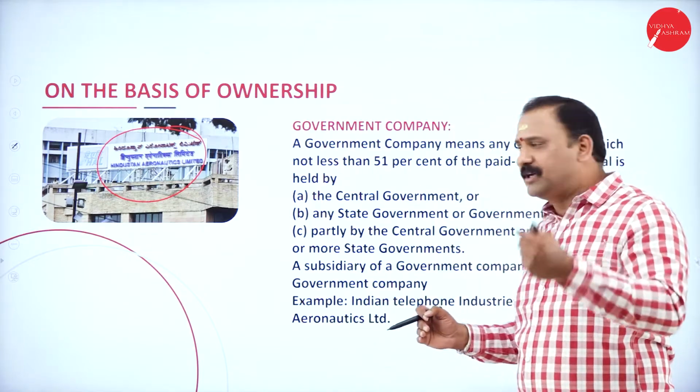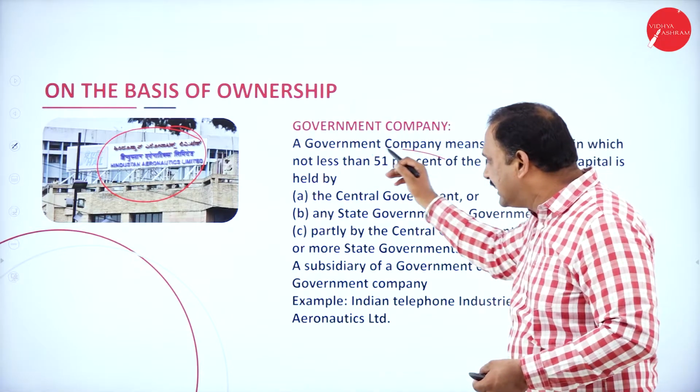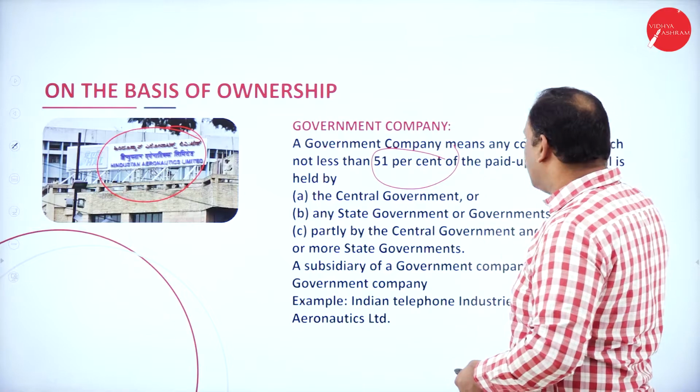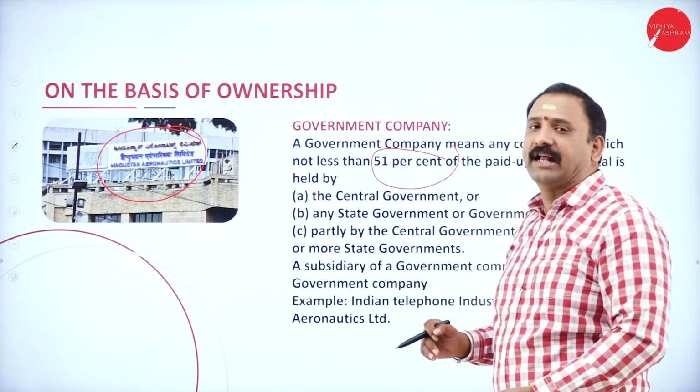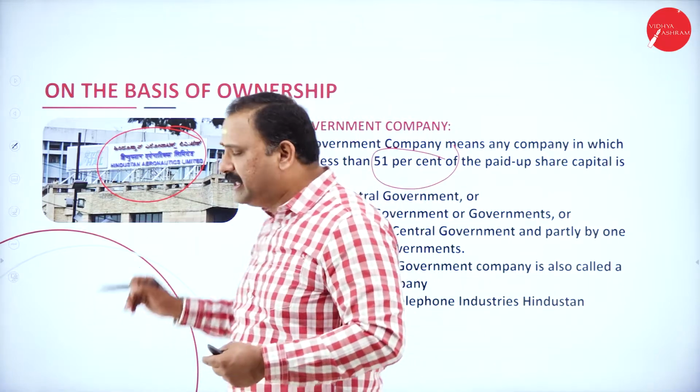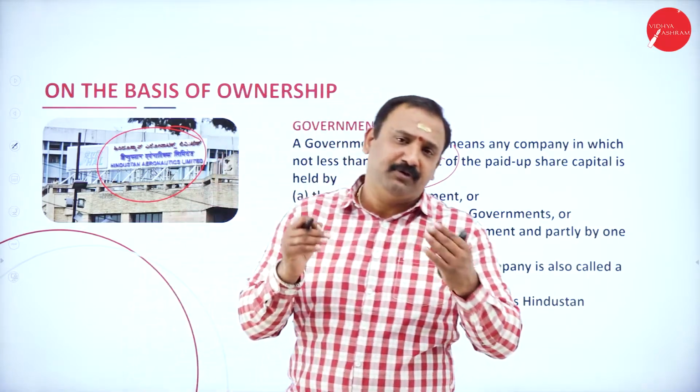So this is a government company where 51% of the company's holding comes under the government's control itself. That means the majority holder of this company comes under the purview of the government.